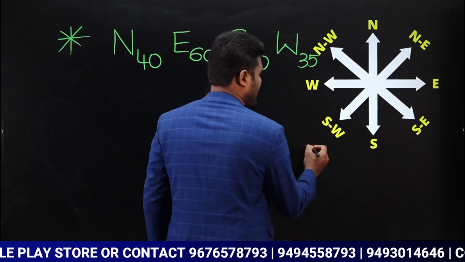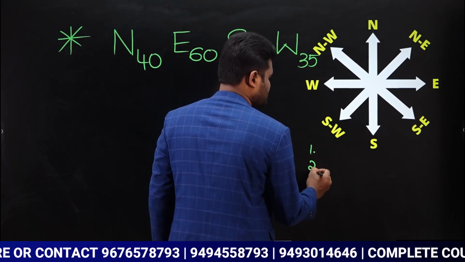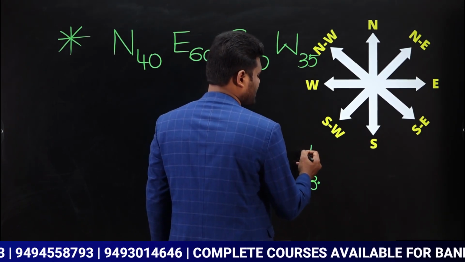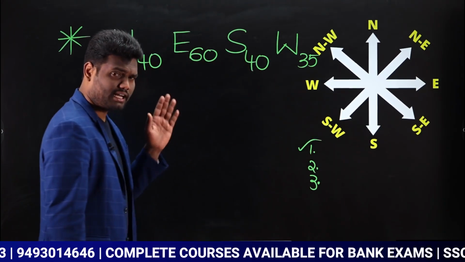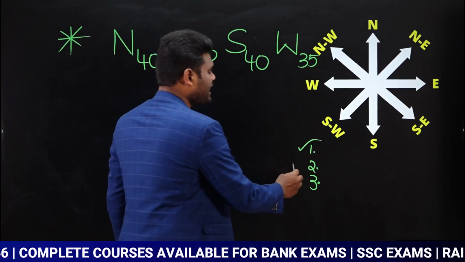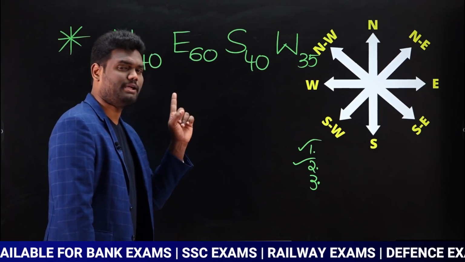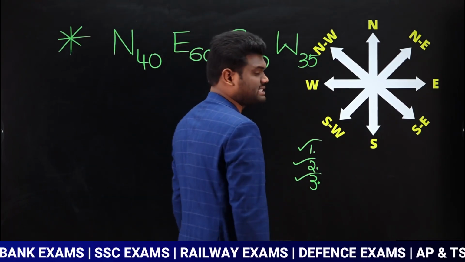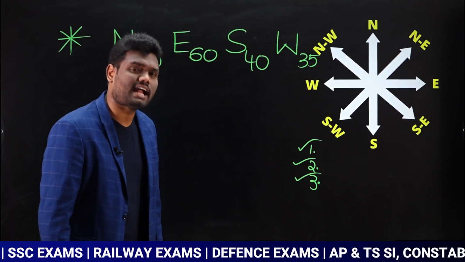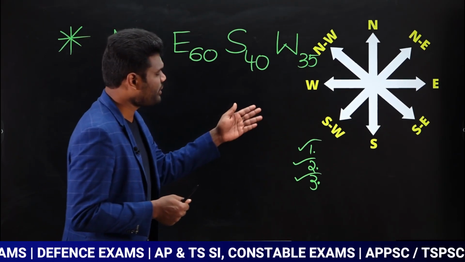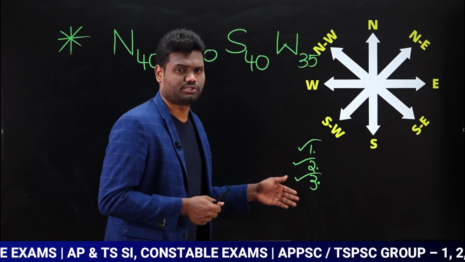My questions are the three questions we have discussed earlier, which we are supposed to answer. The first question is the distance between the starting point and the ending point. The second question is, in which direction is he now from the starting point? The third question is, in which direction is the starting point from the ending point? So we are supposed to answer these three questions.